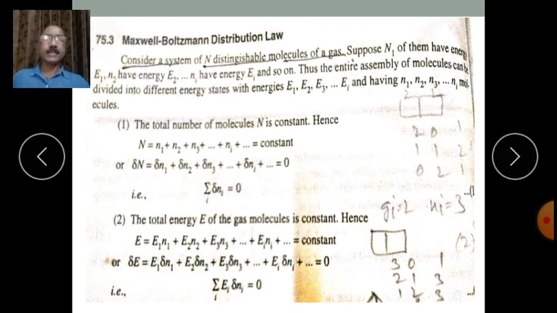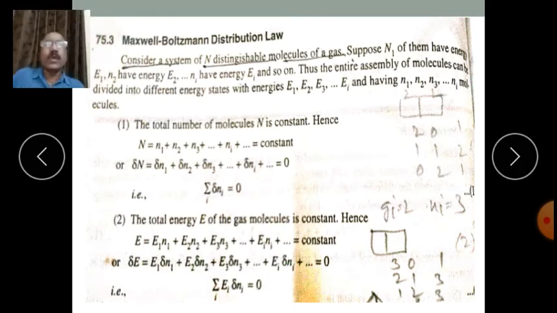So we are considering an assembly of N number of molecules, divided into different energy states. For example, n1 number of molecules possess energy E1, n2 number of molecules possess energy E2, and so on. Here the total number of molecules N is constant.